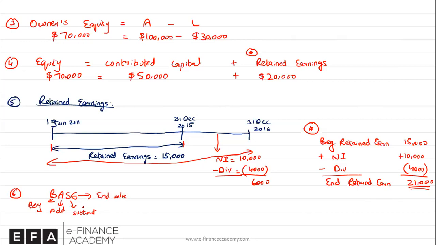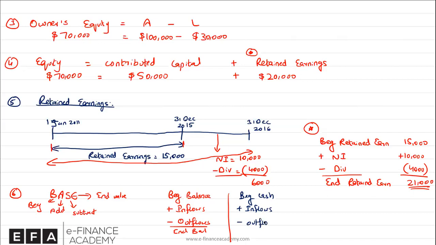As a simple example, if you look at your bank statement, you'll have beginning balance, then you'll have inflows, which are like deposits, which are added, then outflows are subtracted, and that gives you the ending balance. And that's exactly base. You have beginning balance, addition, subtraction, and ending value. In the same way, if you look at a company's cash position, you have beginning cash, plus you have inflows, minus you have outflows, and that gives you ending cash balance.